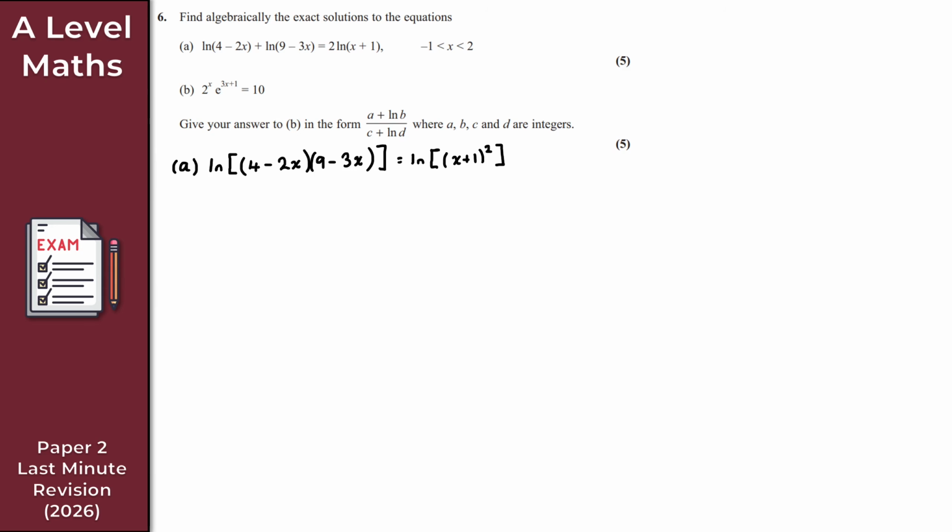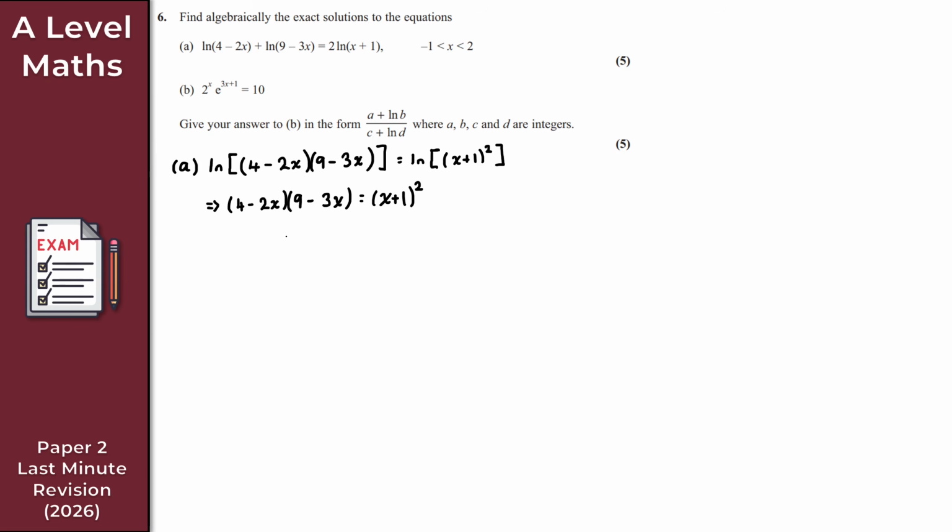So at this point here, we can just antilog, right? So if I antilog here, this ln just disappears. Same with this ln here. So what I get then is 4 minus 2x times 9 minus 3x, and that is equal to x plus 1 squared, like so. Okay. So just expand these double brackets here and these double brackets here as well. We're not actually expressing it as a product of brackets at this point here, but that's all it simply is, right?